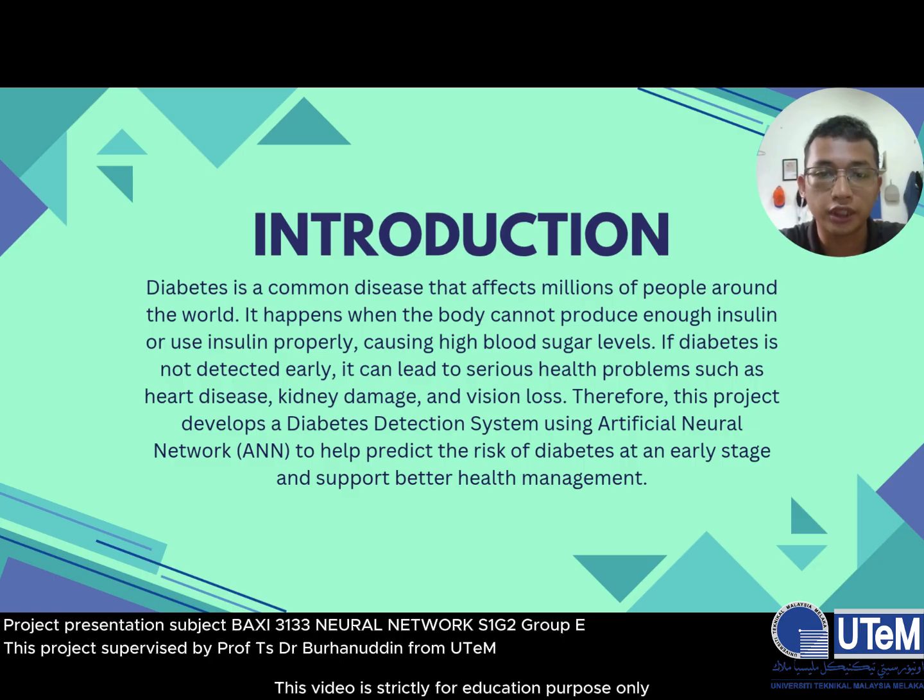Therefore, this project developed a diabetes detection system using artificial neural network or ANN to help predict the risk of diabetes at an early stage and support better health management.